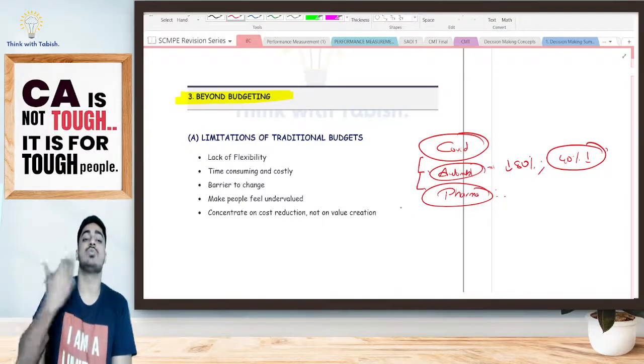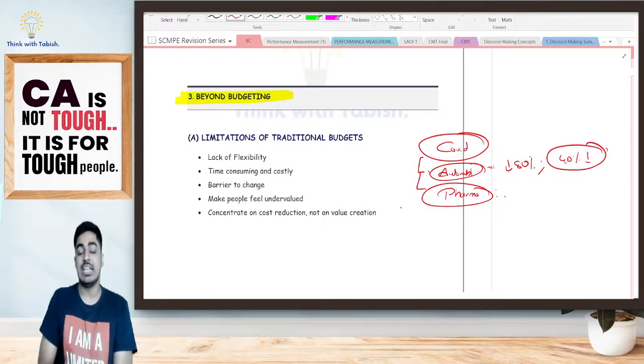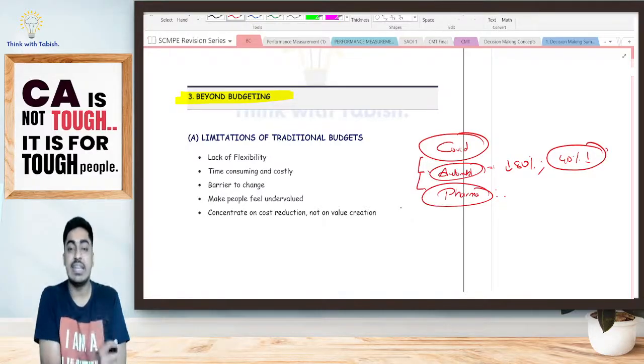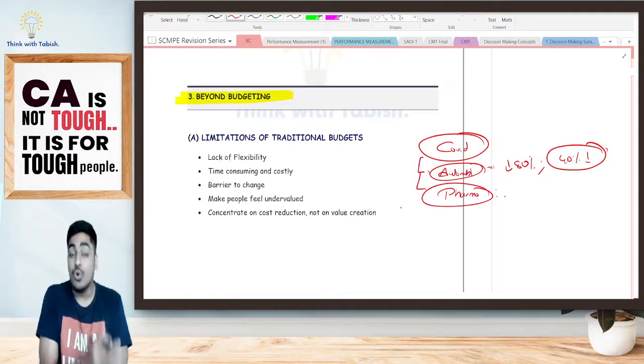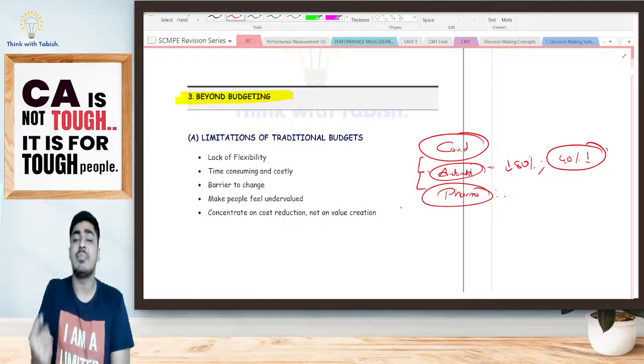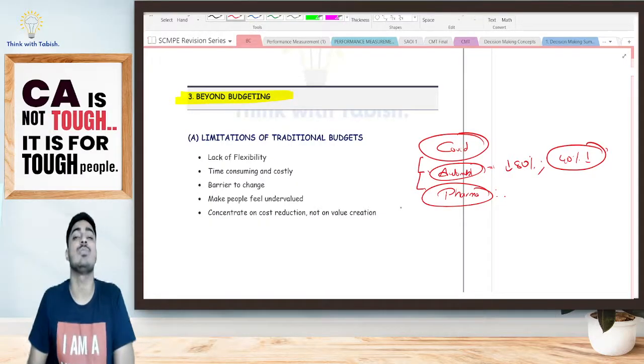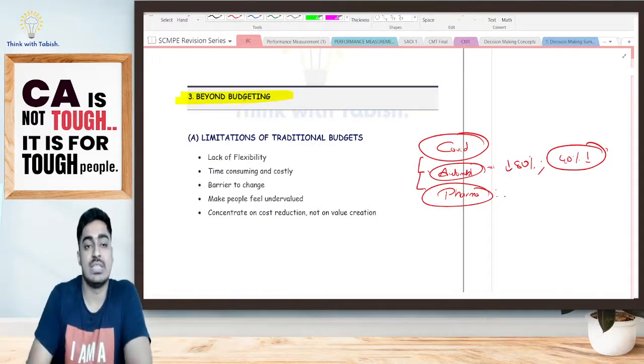So this is what beyond budgeting is telling. It is telling do not just stick to your internal targets, internal budgets. Go beyond the budget. See what is happening in the market, in reality. Based on that, come up with your budget. Okay. Now look at this.